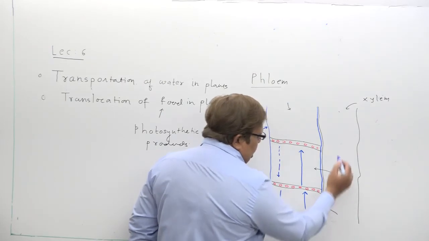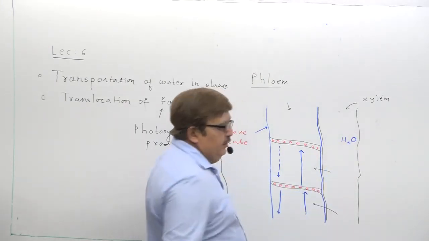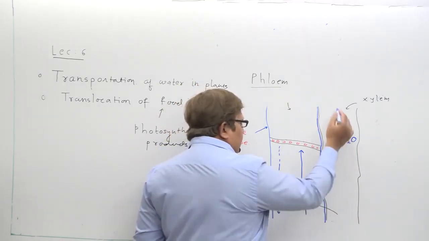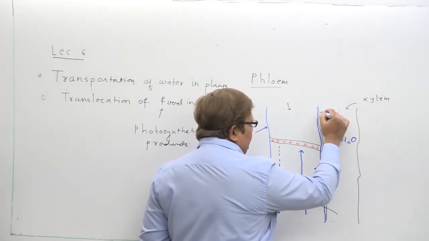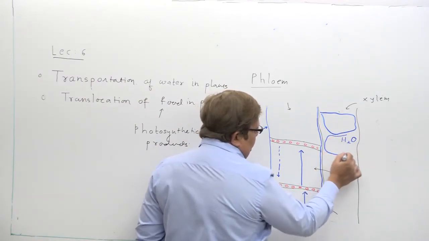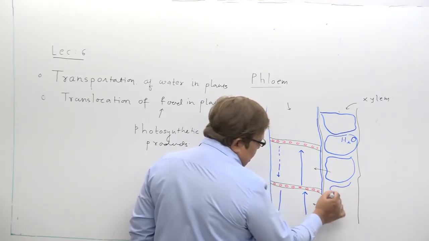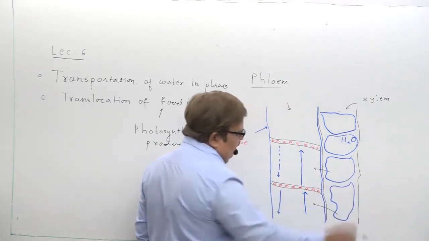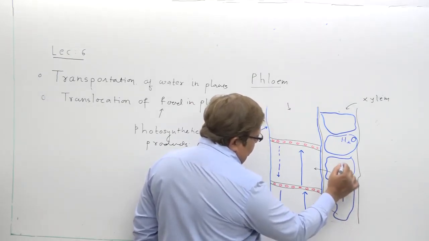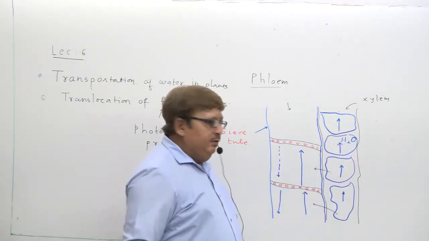Xylem cells consist of water. The cells of xylem, which are involved in the transport of water, form a continuous passage, and the water is transported by the process of diffusion from one cell to another cell.